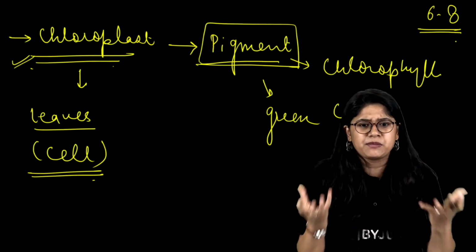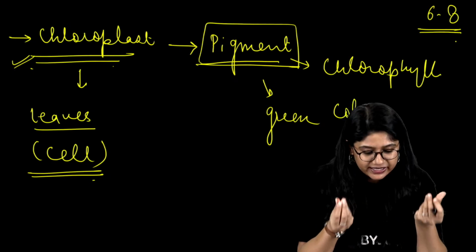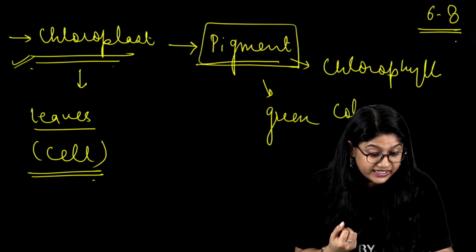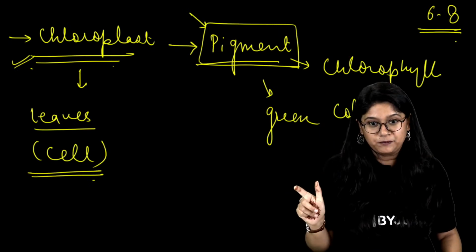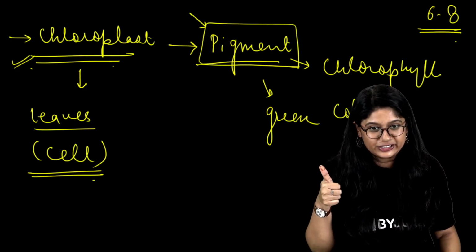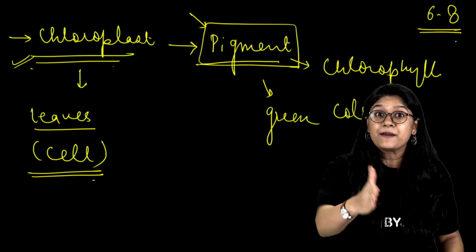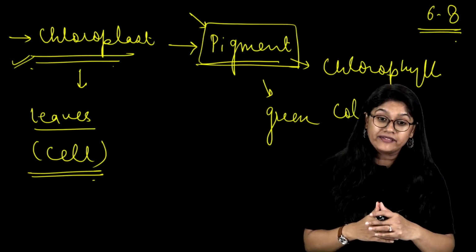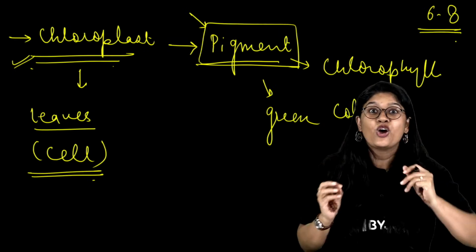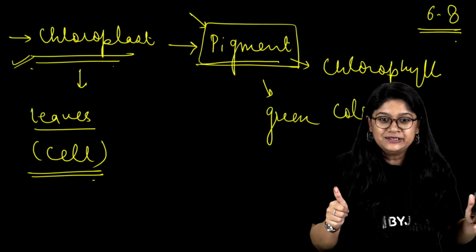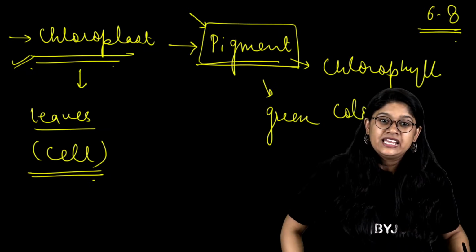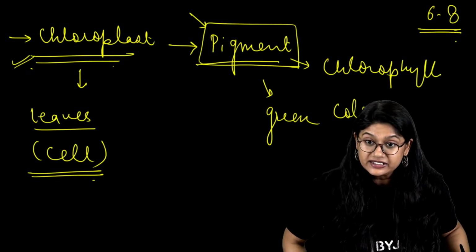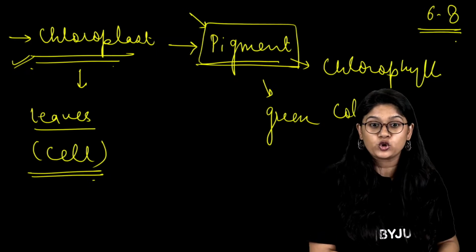Basically, we can say that it's a chemical, right? It gives the color. Because of that particular pigment, we will have that color. Clear? Good. So we have different types of pigments. We have that one that will be giving us the red color, orangish color. Clear? Good. Yes, the green color leaves are because of the presence of chlorophyll.